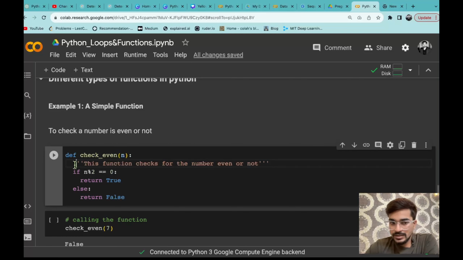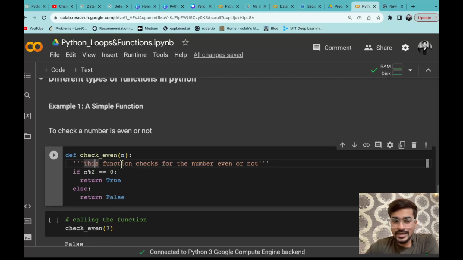Now after that, in triple quotes, as I mentioned, you can write what your function actually does. Let's say I'm writing here that this function checks whether the number is even or not. This makes it clear for the viewer, whoever is looking at your function, about what your function actually does.